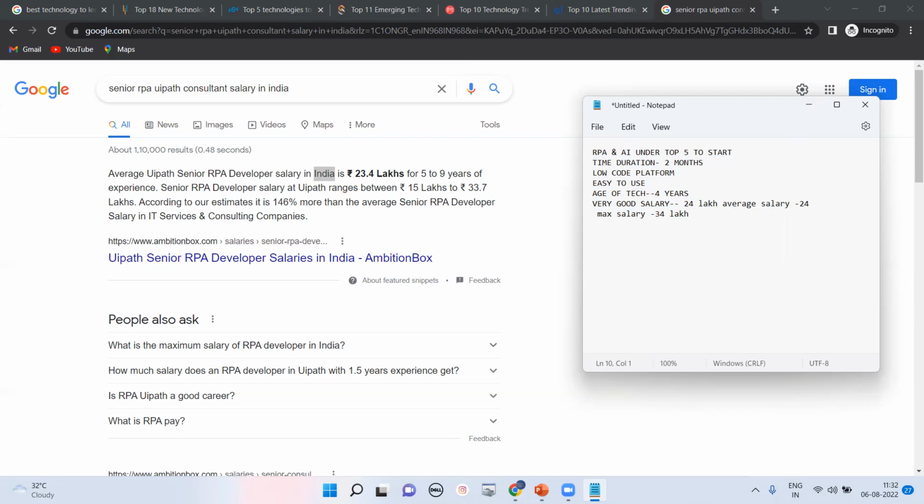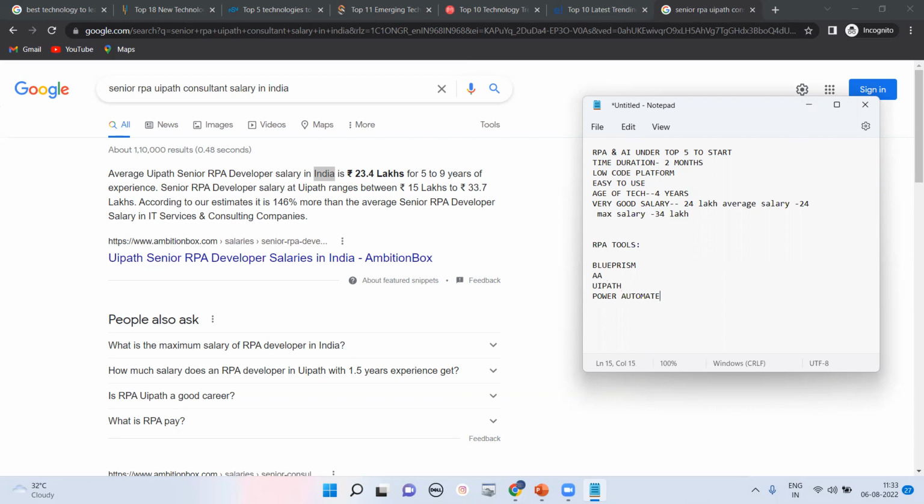In RPA, there are n number of tools available in the market. What are the tools? We'll understand right now. I will tell you the history also. Previously there was Blue Prism. They started in the RPA world first. After that, it was Automation Anywhere. After that, the tool that came to market was UiPath. And recently, one more tool came to market, called Power Automate.